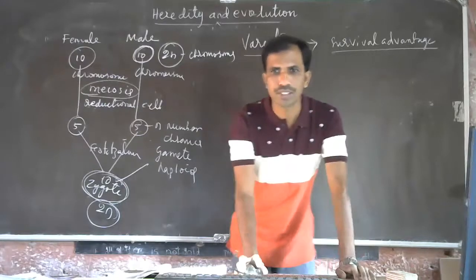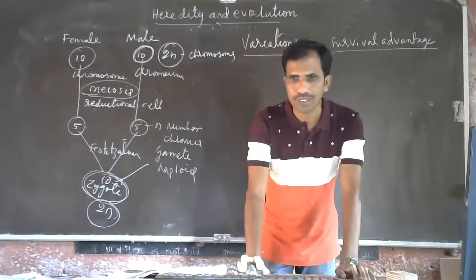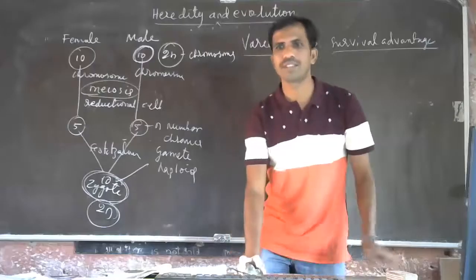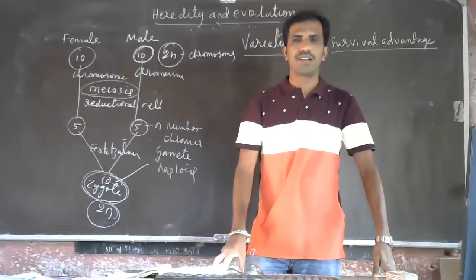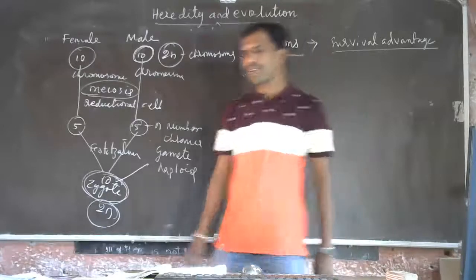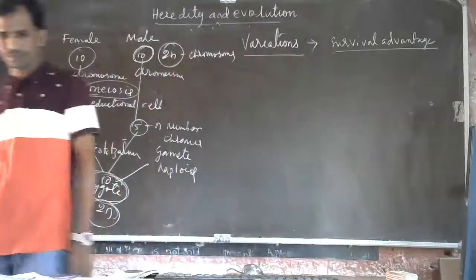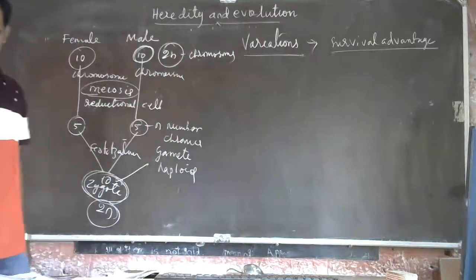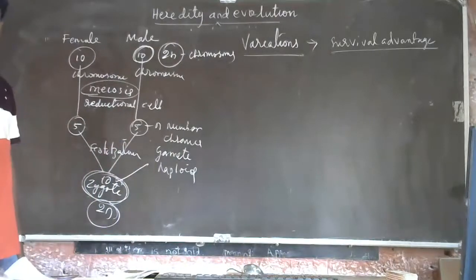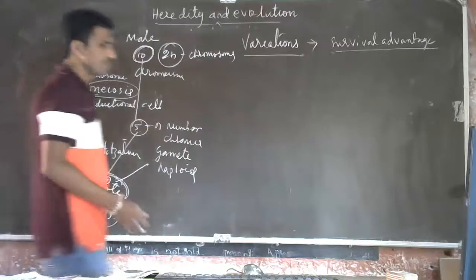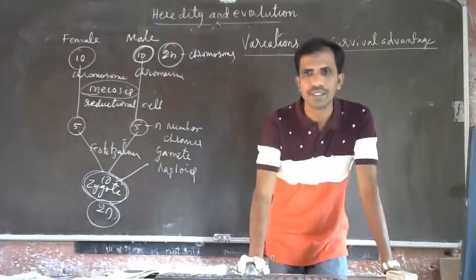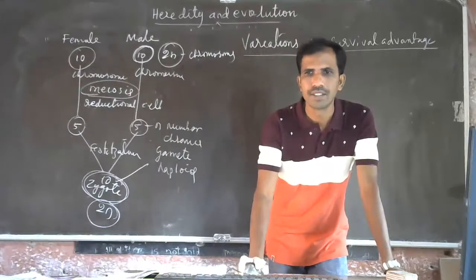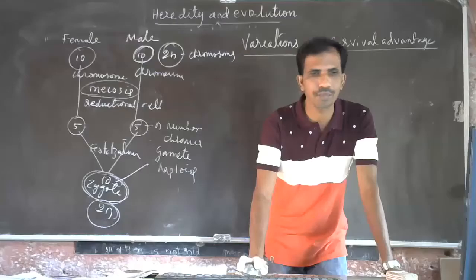No doubt. Okay. What is heredity? Nivedita, understood the concept?